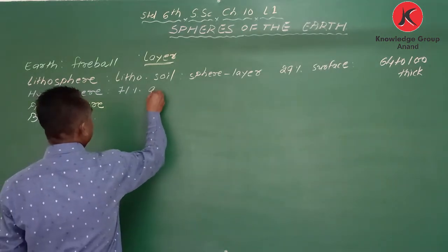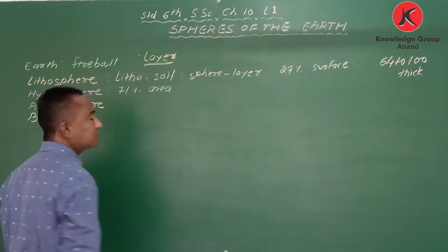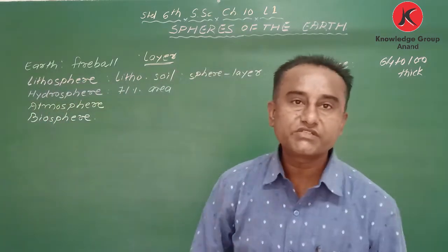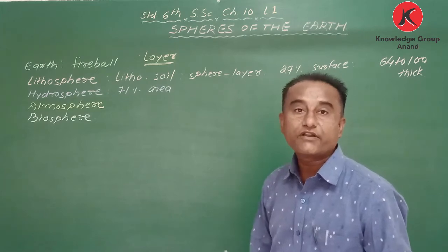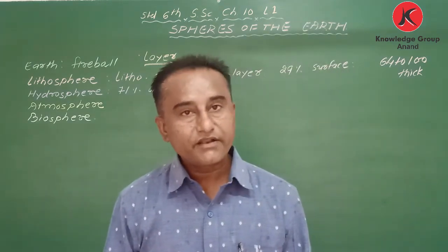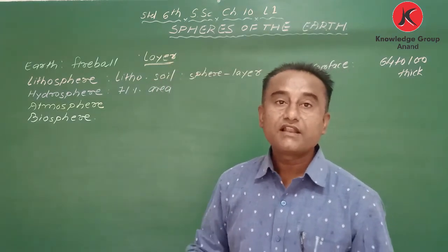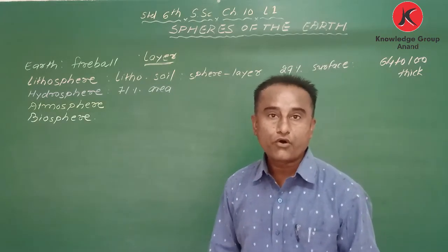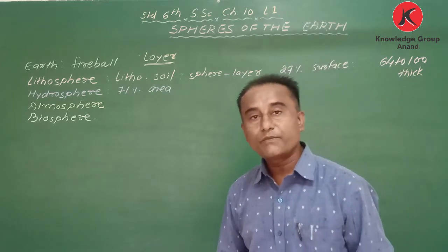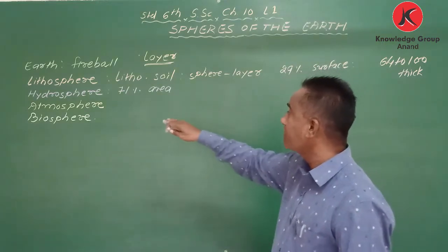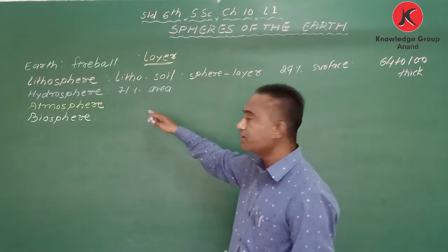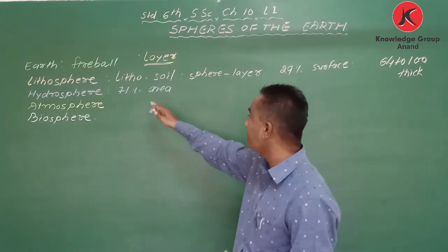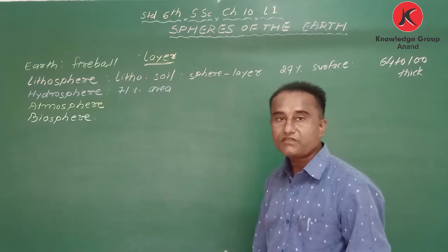When we consider hydrosphere, different forms are there, like oceans, bay, strait, river, pond, lakes. So this hydrosphere covers 71% of the surface of the earth.